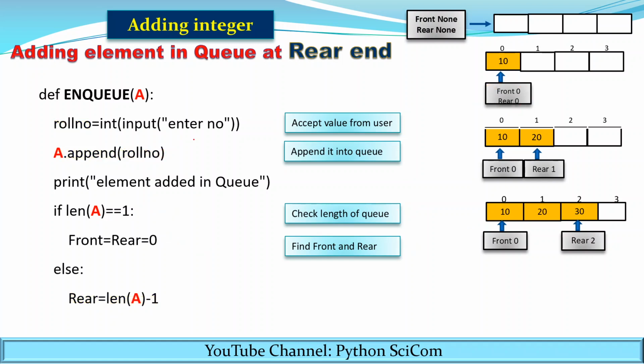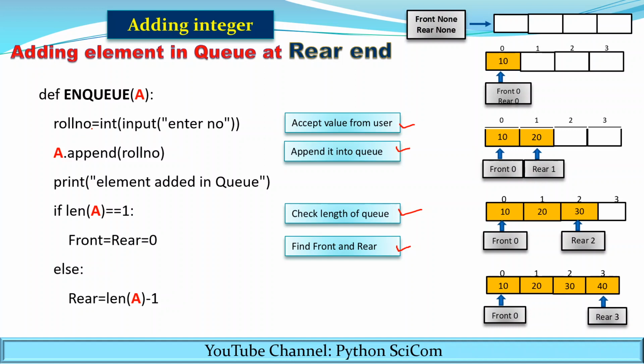Once again, you have to accept the values from the user. You have to append it. To find the value of front and rear, you have to check the length of the queue and then find the value of front and the rear. We have taken the value of the roll number from the user. We have used the append method to add the integer element. We have checked the length of the queue. If it is 1, front and rear will be 0, as rear will be len of A minus 1.